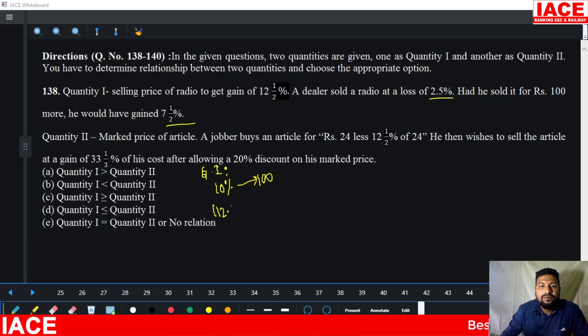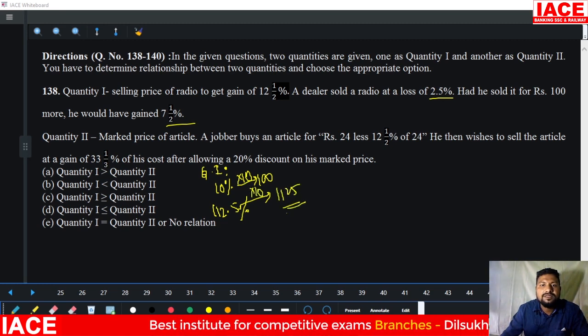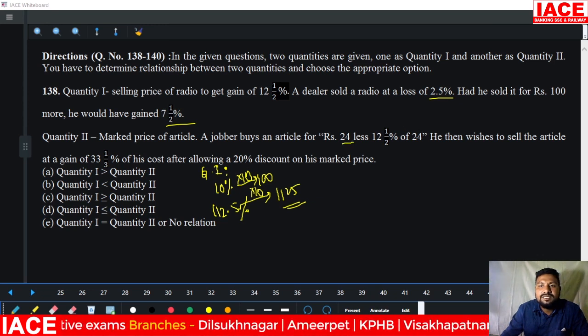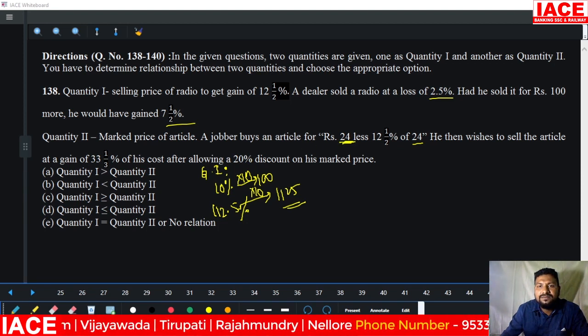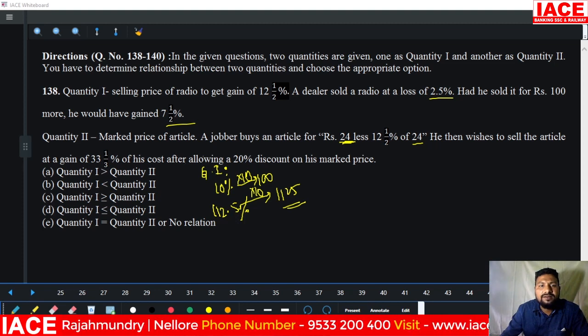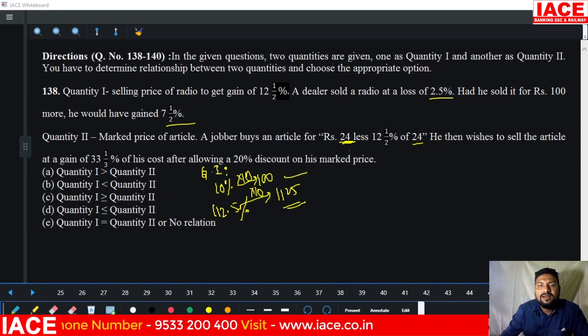Then 112.5% is equal to what value? Here is a multiple of 10, here is also a multiple of 10, it is becoming 1125 rupees. Then you can observe quantity 2, they are asking about 24 rupees less and 20% discount. That means their money value is very less here, and here the money value is more. Here is 1125. Here you will get 24 rupees less 12.5%.